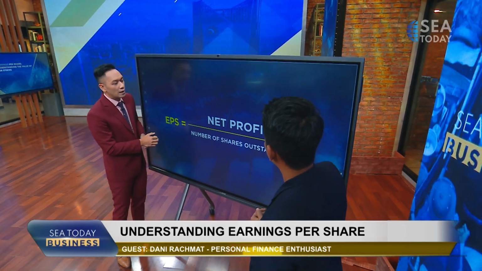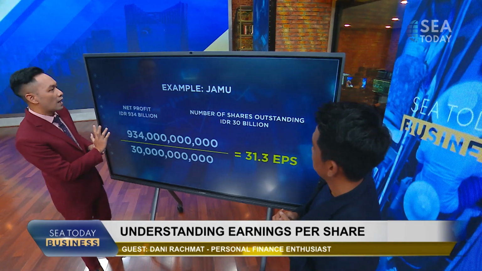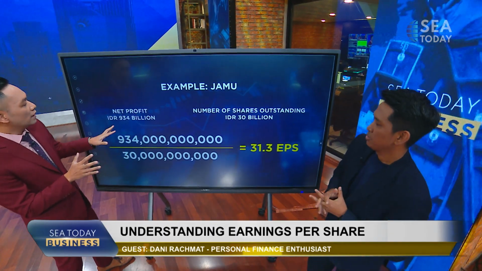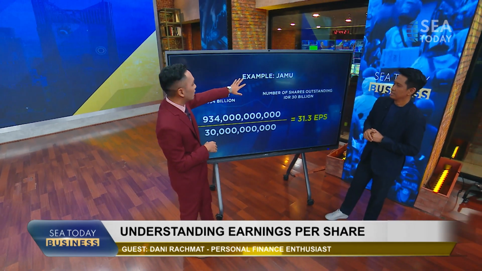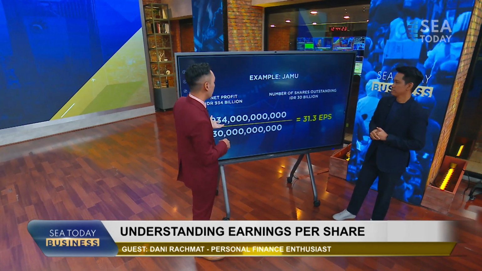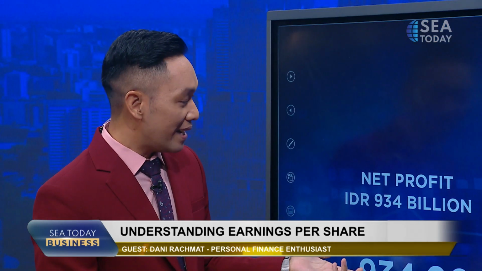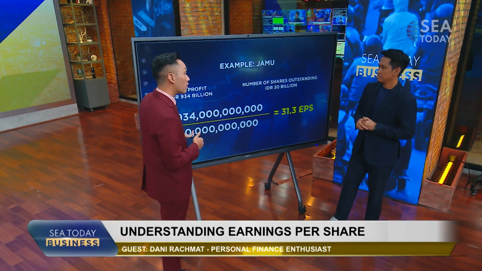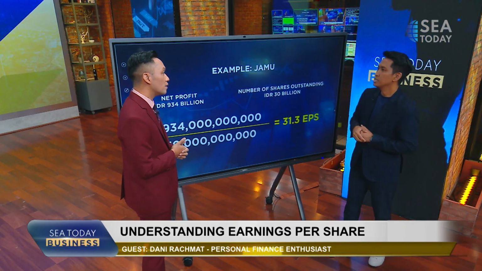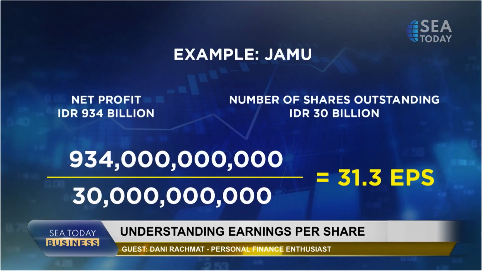All right, so let's see if we have an example of how we're going to calculate this. So you were saying the net profit divided by the number of shares. This is a pretend company, we call it Jamu. Apparently throughout the year they're making 934 billion. That's very, very big. At the same time, they have 30 billion shares outstanding in the market. So by this calculation, the EPS for this company is 31.3 rupiah per share.